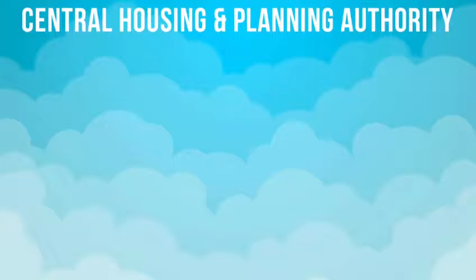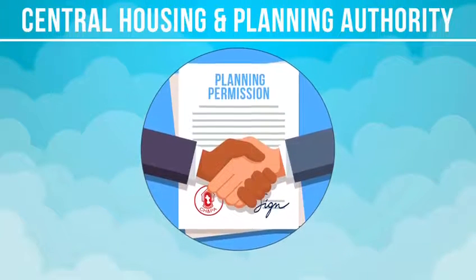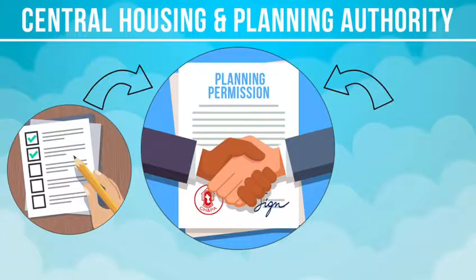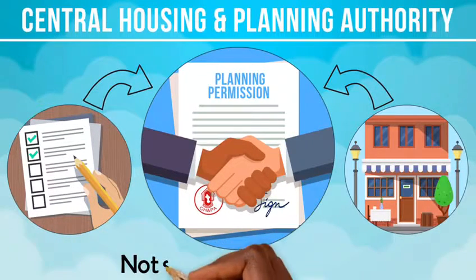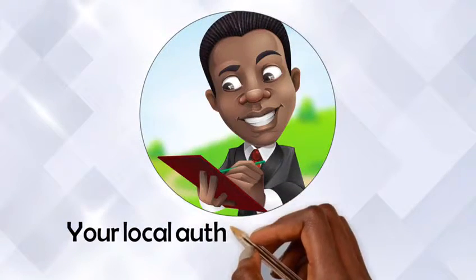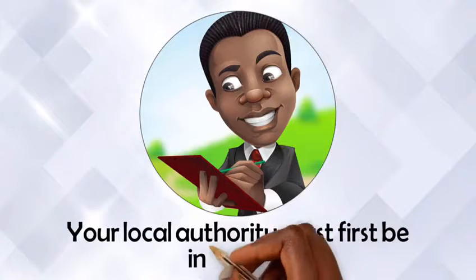Do you know that the Central Housing and Planning Authority is the authorized agency which grants planning permission for the setting up of a new business? So, if you're thinking of starting a business but not sure where to start, come in and let us make your dream a reality. Your local authority must first be informed by way of an application.